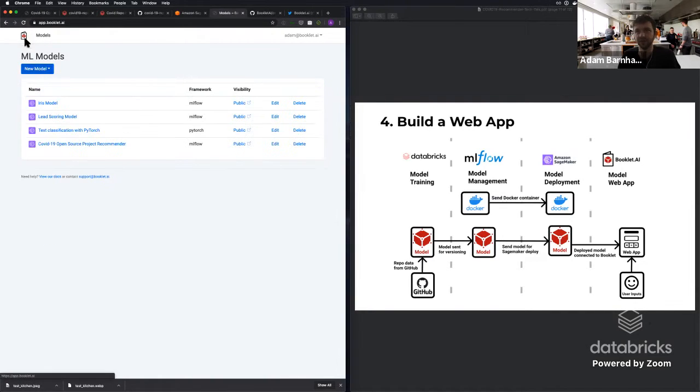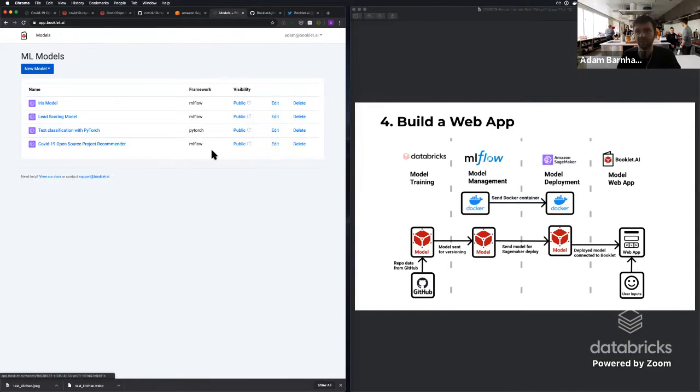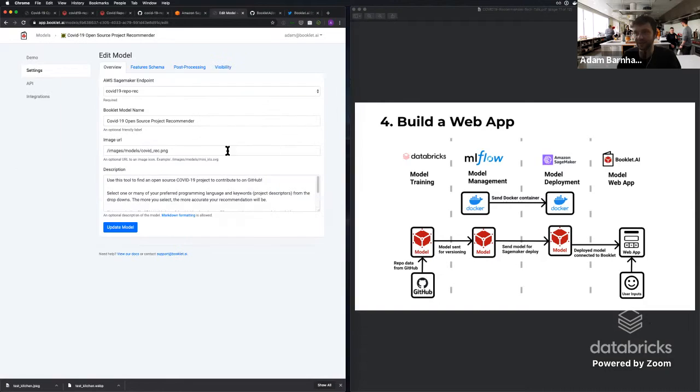Instead, what I'll do is show how we can actually build this system, the system that we talked about before. So let's go back here, the COVID-19 open source project recommender, and let's go into edit. And you can see that we actually selected that example of the model that we have deployed through MLflow onto SageMaker.